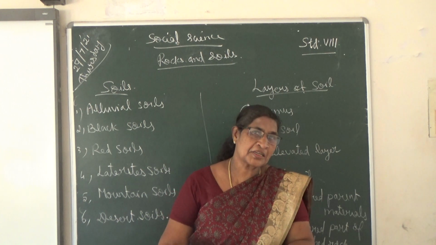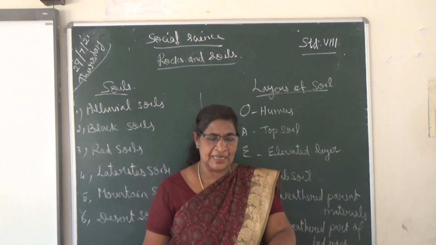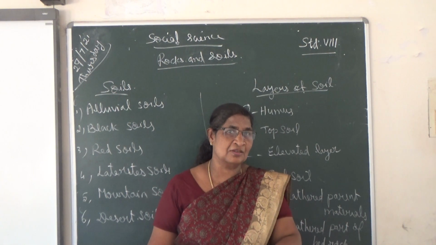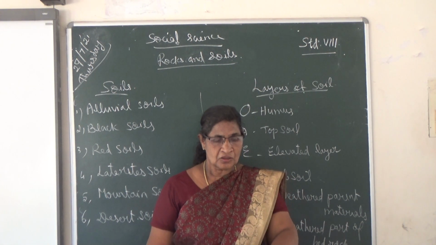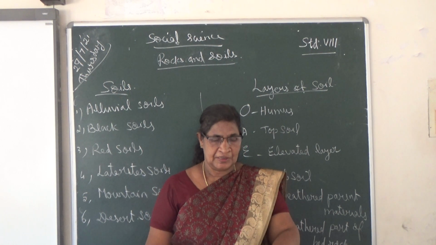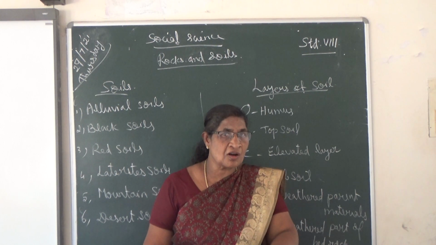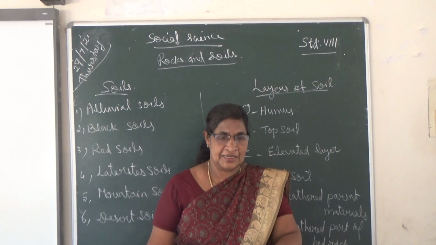Sedimentary rocks are formed by the sediment deposited by various agents, that is wind and water. These sedimentary rocks are of three types: organic, mechanical and chemical sedimentary rocks.